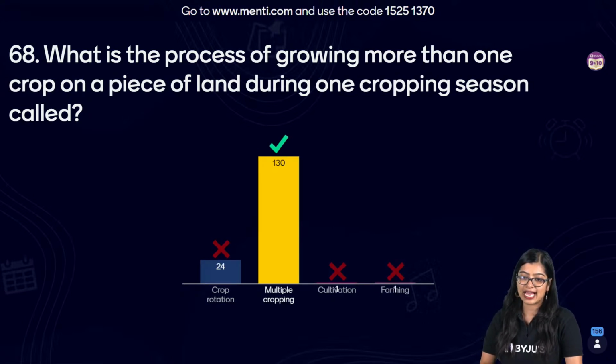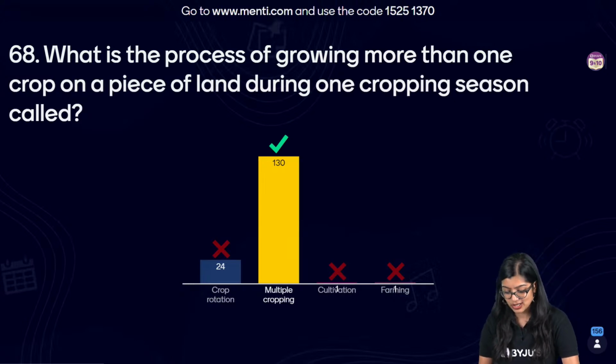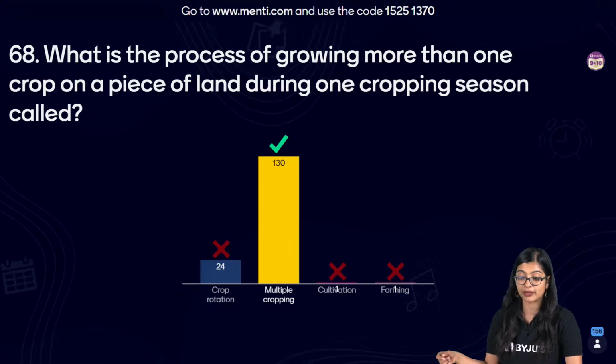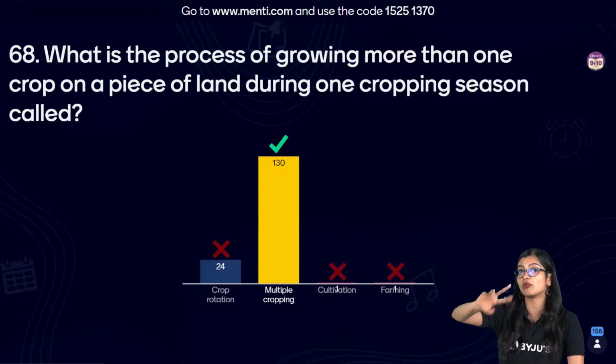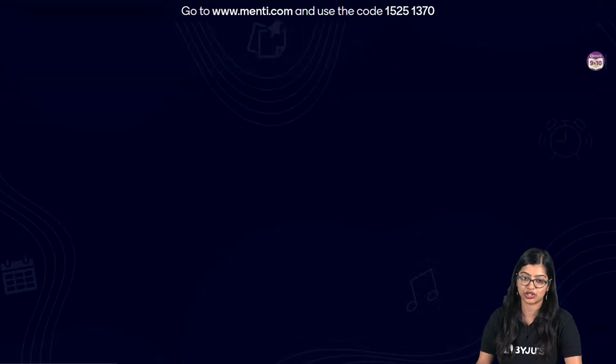Very good. Exactly. So the correct answer here is option B, multiple cropping. Now they're saying growing more than one crop on a piece of land. Crop rotation is when you have crops which are grown alternately, so one after the other is what we call crop rotation.